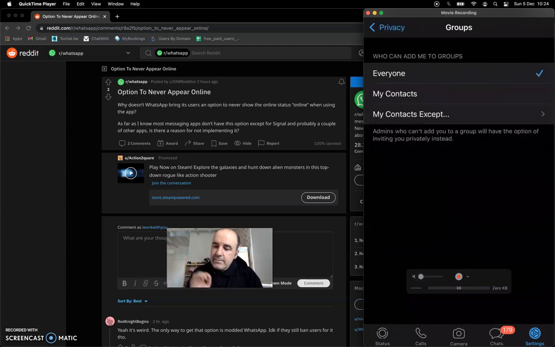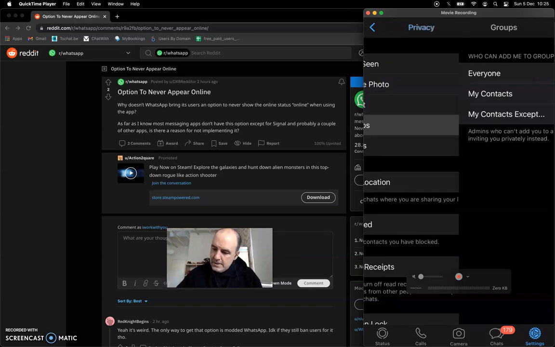Groups, I think this is very important. Groups are a matter of privacy, and you may not want to be added into groups. There is some kind of issue about who can add whom to a group, so this is something you can set as well. You can define that everyone can add me to a group, or my contacts except these guys.